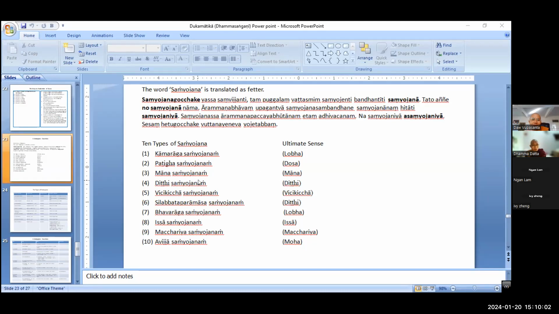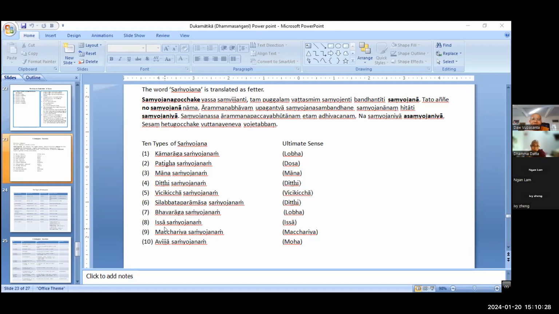Kamaraga, then rupa raga instead of bhava raga, rupa raga samyojana, arupa raga samyojana. Mana samyojana. Ditthi samyojana. Silabbata paramasa samyojana. Vicikiccha samyojana. Uddhacca samyojana, very good.